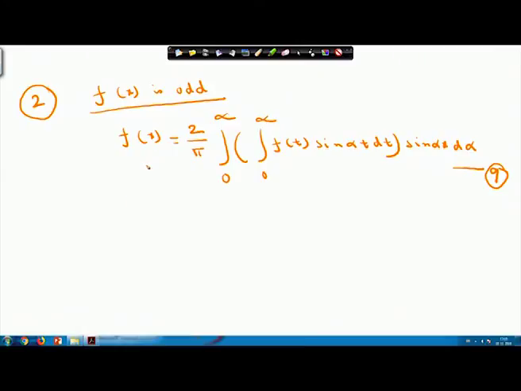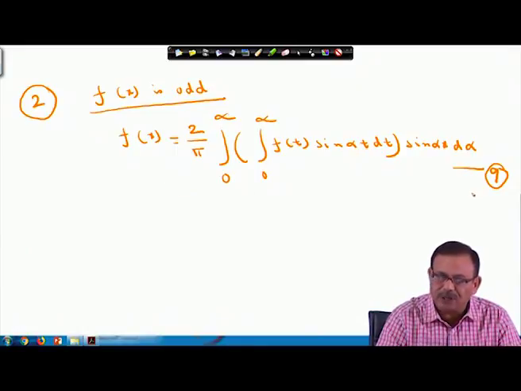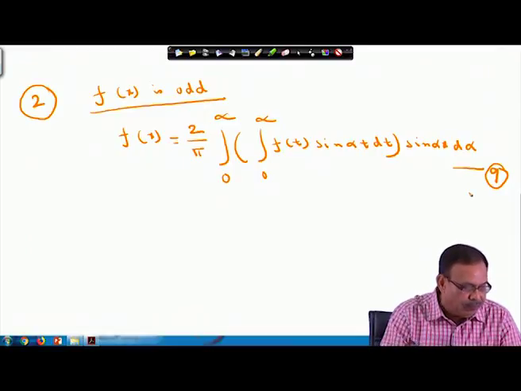So, if f(x) is even, it can be represented by the integral of equation 8; if f(x) is odd, it can be represented by equation 9.